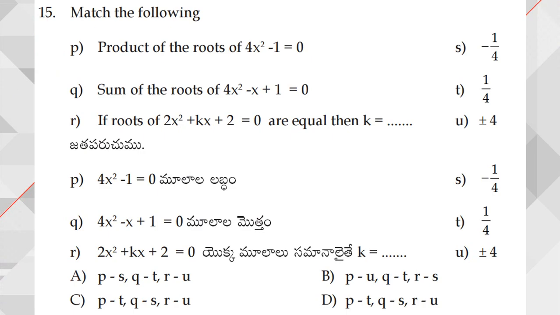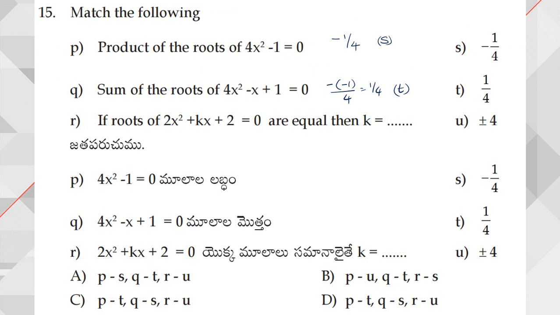The product of roots of 4x square minus 1 is equal to 0. So product of roots means constant by x square coefficient, which is nothing but minus 1 by 4. So from this the option is yes. Next, sum of roots of this equation. So sum of roots means minus of x coefficient, which is minus 1, by x square coefficient, which is 4, which is nothing but 1 by 4. So which gives me the answer automatically.